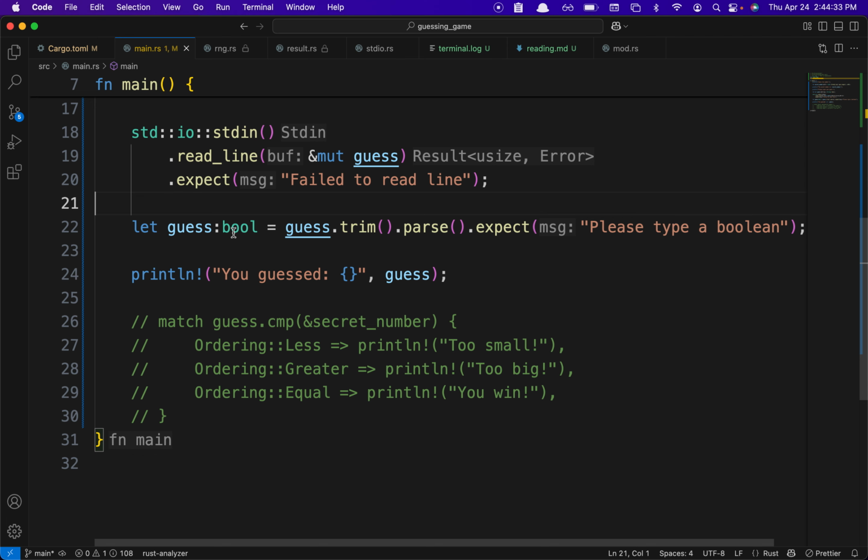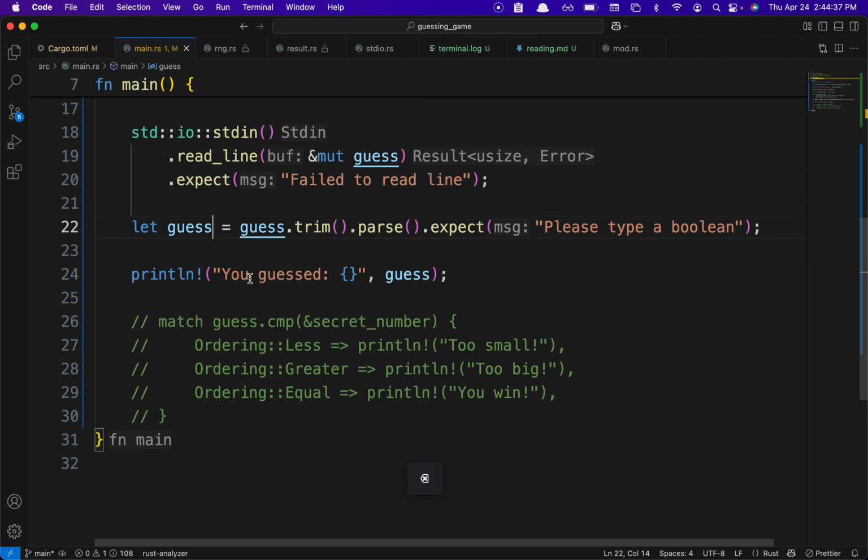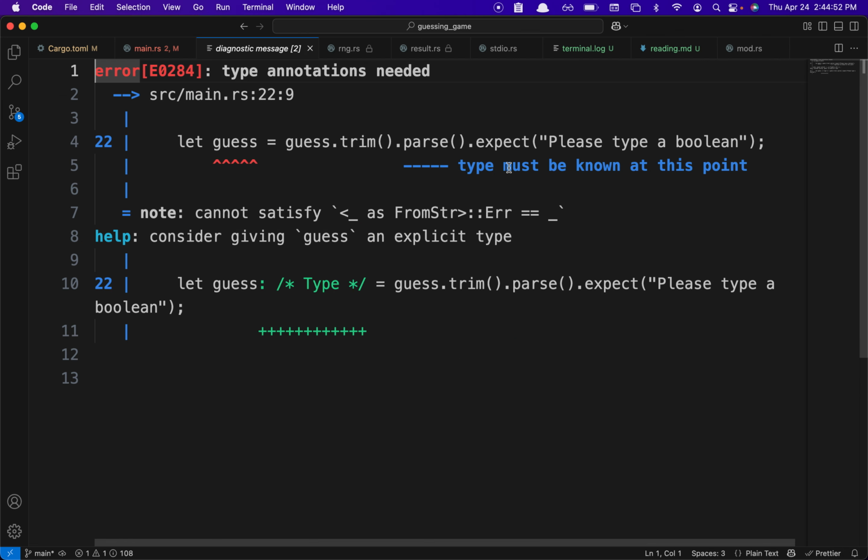Basically here it infers that if you don't give this, it doesn't understand what the type is. Type annotations needed, cannot satisfy from string error, right? Compiler full diagnostic: type must be known at this point.